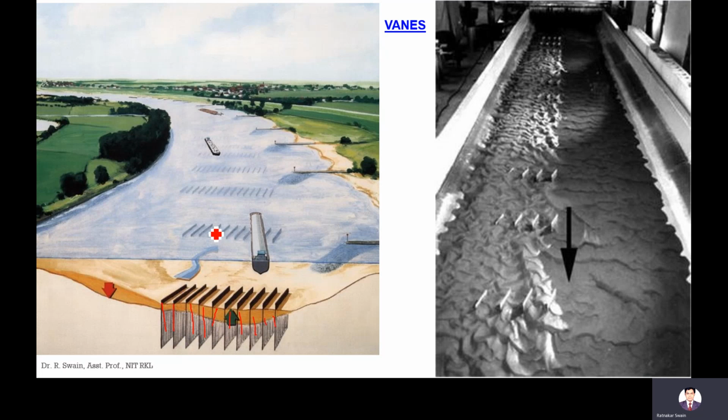Below the water level, it is provided in the bed. In the bed, it is provided. Okay, then it will stop the erosion. This is the laboratory scale. In the laboratory scale, the vents are provided to stop the erosion. Okay, these walls can be seen here. These are the spurs.